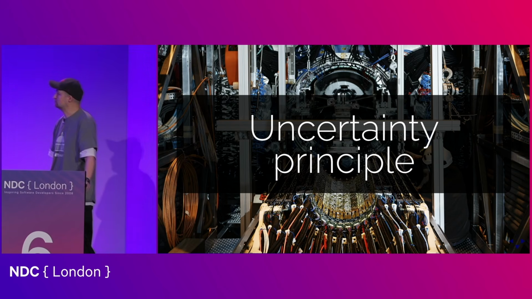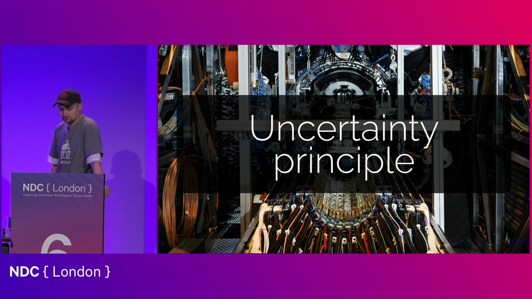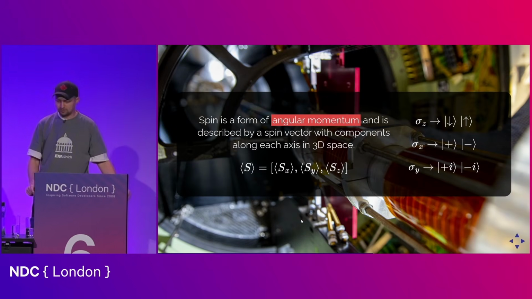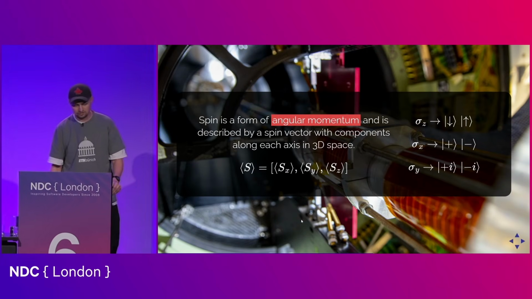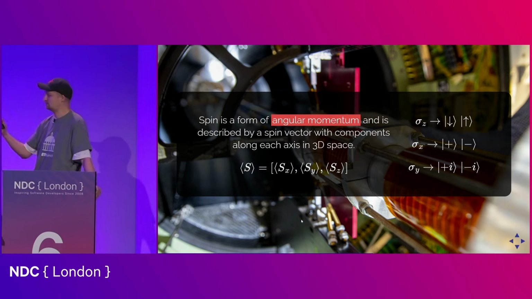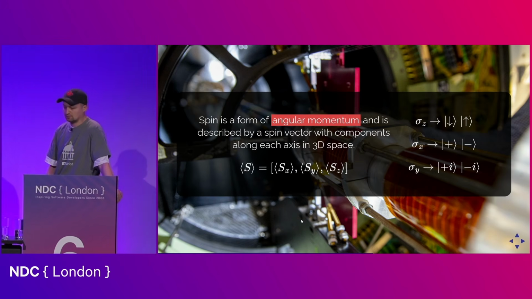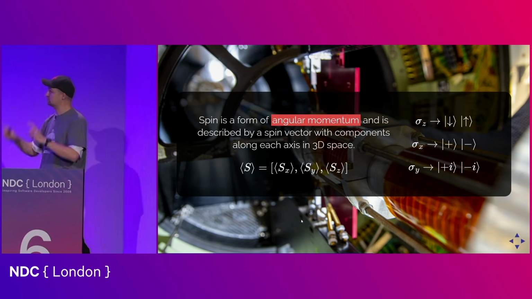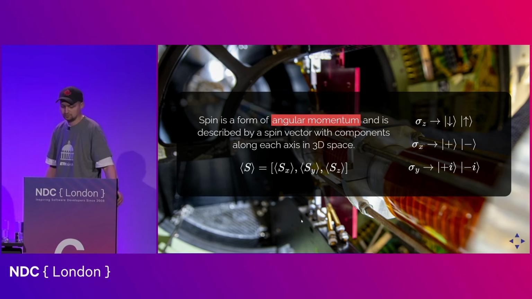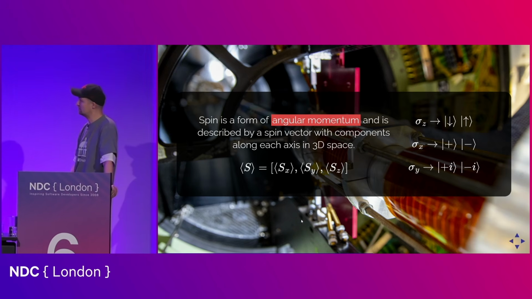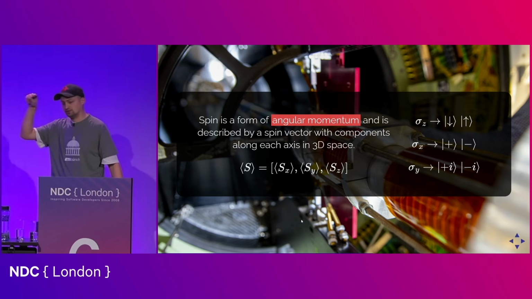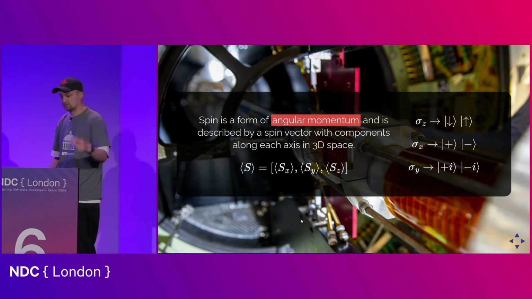The next thing that I wanted to talk about is the uncertainty principle. In order to talk about the uncertainty principle, we have to introduce an extra quantity called spin. It's a purely quantum property, so it's difficult to create an analogy in our everyday macroscopic world. But it is basically a form of angular momentum. Mathematically, it's described by a spin vector that has components in each of the three directions in a three-dimensional space. So there is an x, y, and z component of the spin. And in each of those directions, the spin component can only have a value 1 or minus 1, which makes it a perfect quantum object.